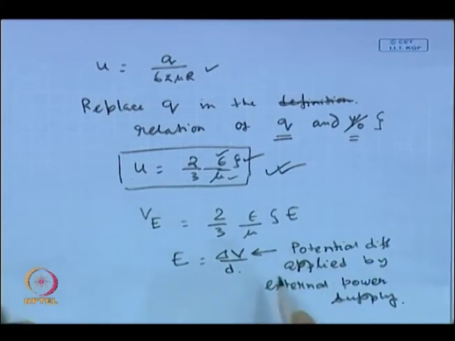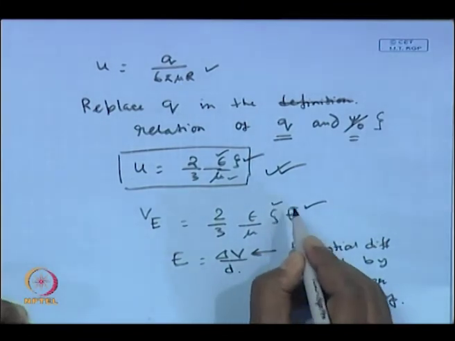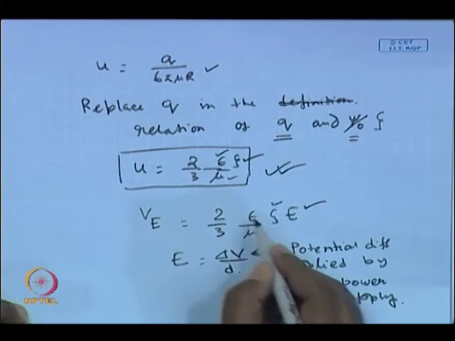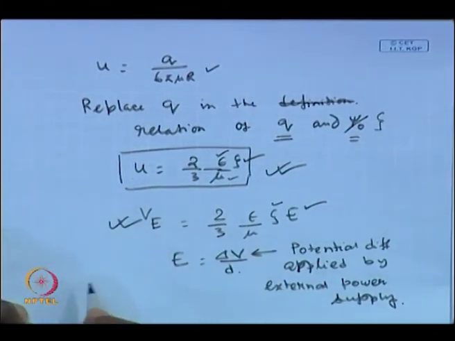by an external power supply. You can apply a 2 volt potential difference, a 4 volt potential difference, or a 10 volt potential difference. So, it is entirely an operator's choice, and this is nothing but an operating condition. You know the zeta potential of the particle, because you have measured it using a zeta meter, and all the other quantities are known. So, you can estimate the electrophoretic velocity.